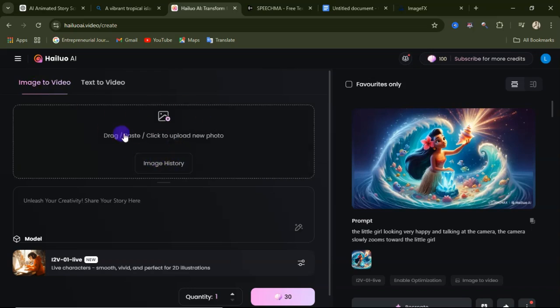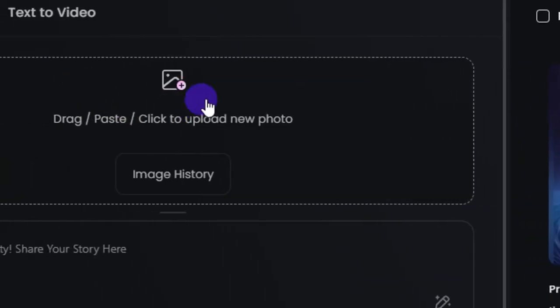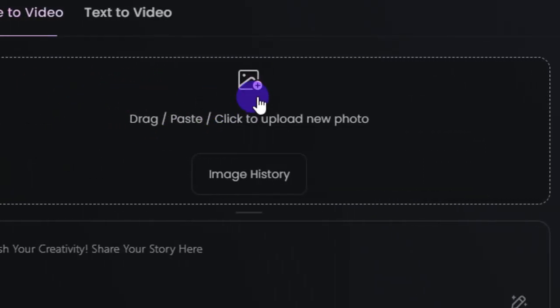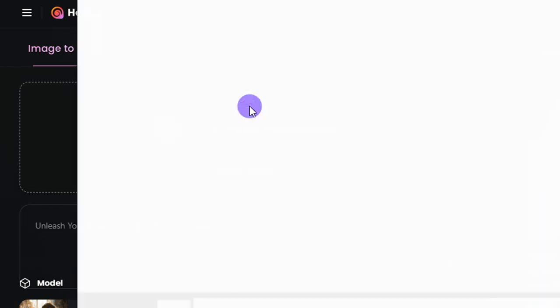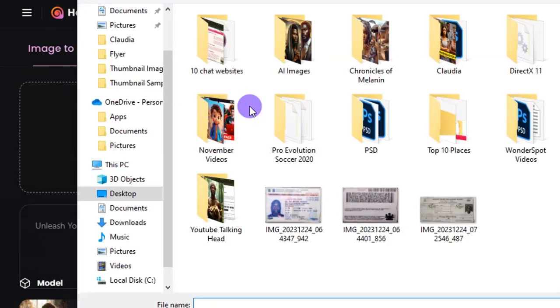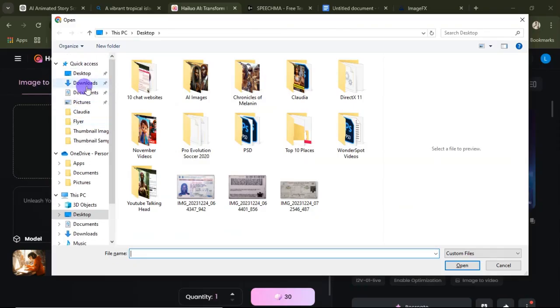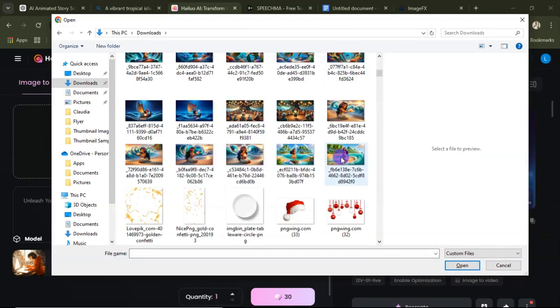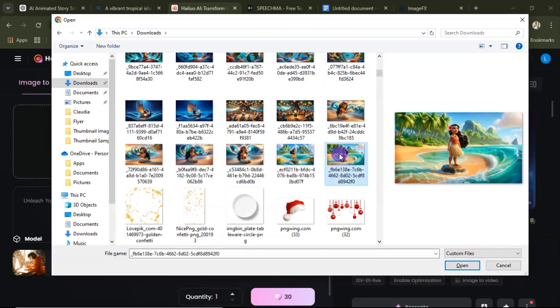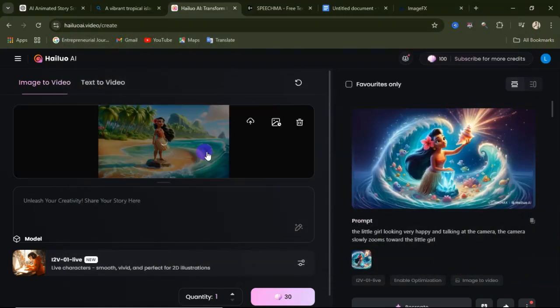For that, we will come over here and upload our image that we want to animate. This is the first image you want to animate. So you come here and click on upload. It's going to take you to your device. This website is also available on mobile phone. From my device, I'm going to go over to where my images are. I'll go to my downloads, and this is the first image that I want to animate. I'll select the image, then click on open, and this is the image.